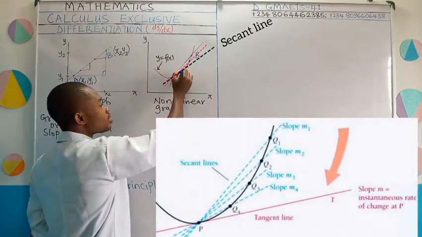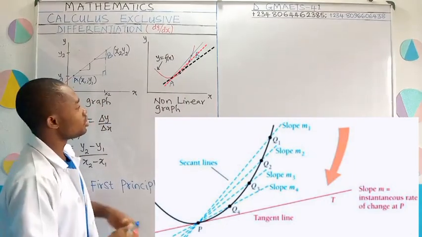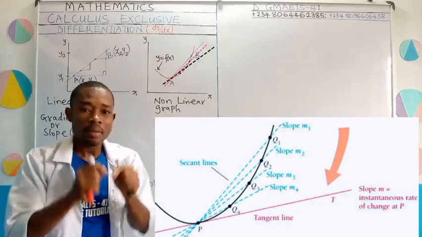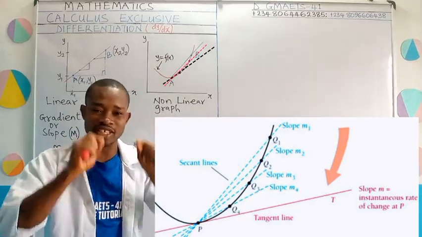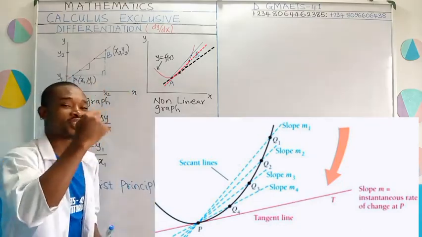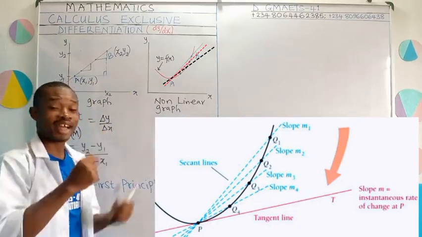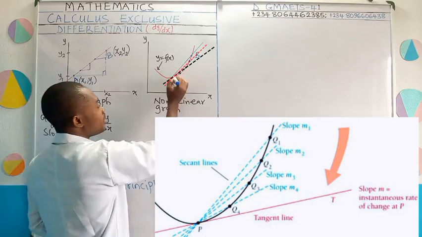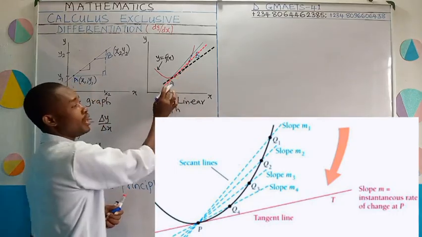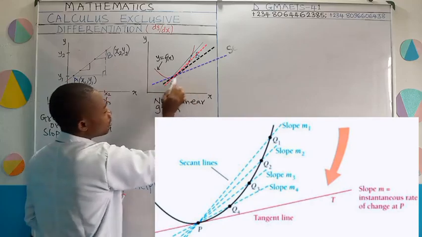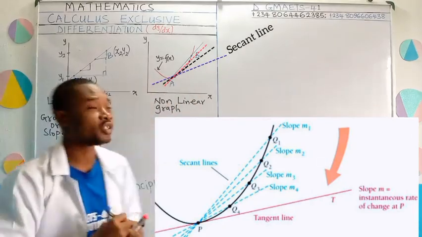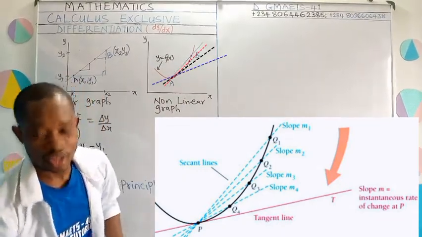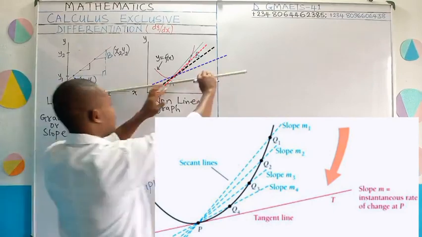If I continue doing that, let's assume I bring B to this point. Once again, you will notice that I'm going to have a straight line like this, closing that curve even more. My aim is to get a line that touches the curve at just one point. If I continue doing this, I will get a better line that will get to a tangent. If I bring B even much closer to A, you notice that the straight line will go this way. See, dear friends, eventually if point B gets to point A, we are going to get a line that looks like this. Watch.